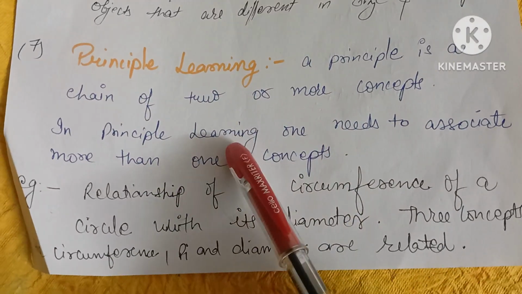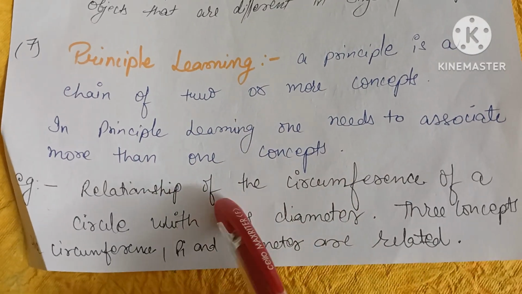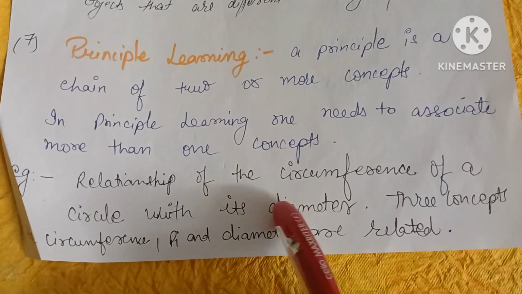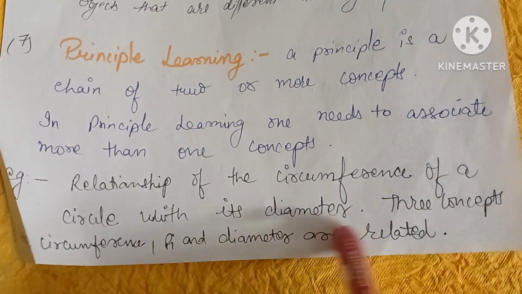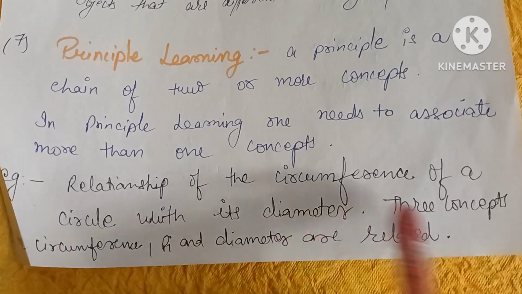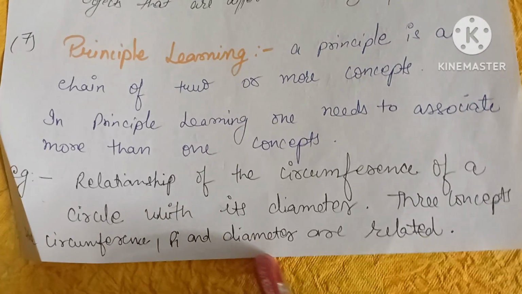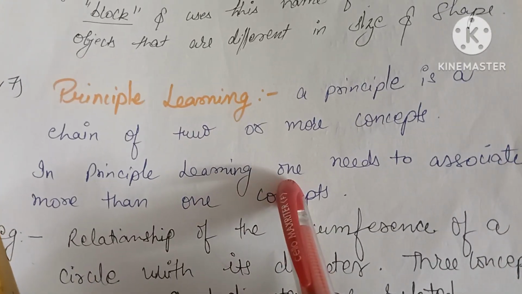Principle learning is the learning of a chain of two or more concepts. For example, we have the relationship of the circumference of a circle with its diameter, and three concepts, circumference, pi, and diameter, are related. So that's principle learning.